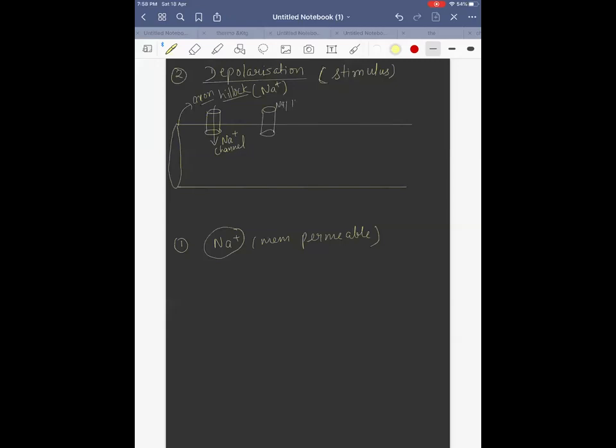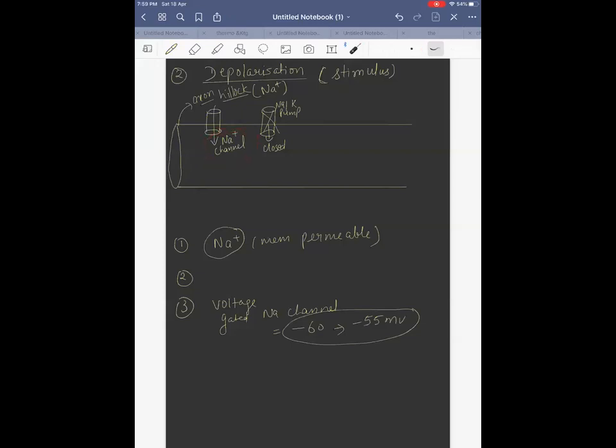Now what will happen to the pump? Your sodium potassium pump is closed. It is not working. Cool? What happens to the voltage gated sodium channel? The voltage gated sodium channel will open only when the potential is minus 60 to minus 55 millivolt, in this range.